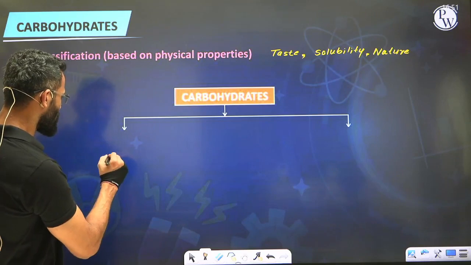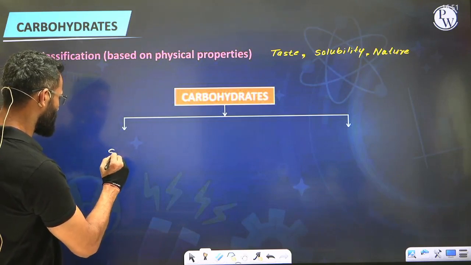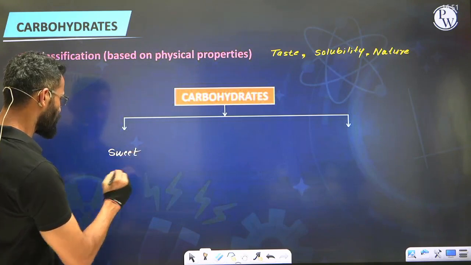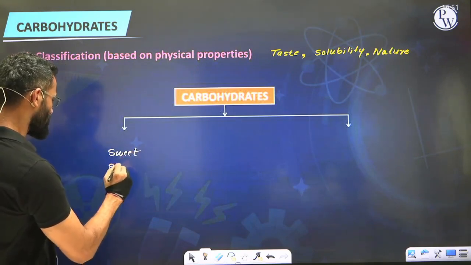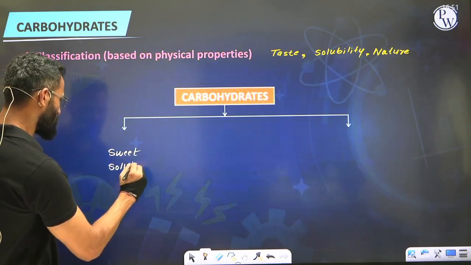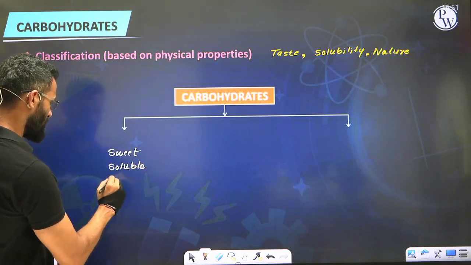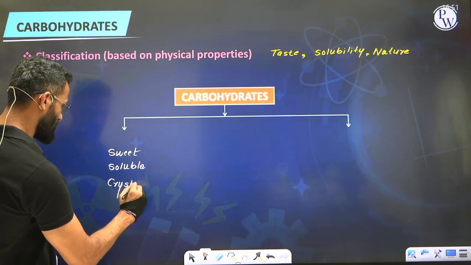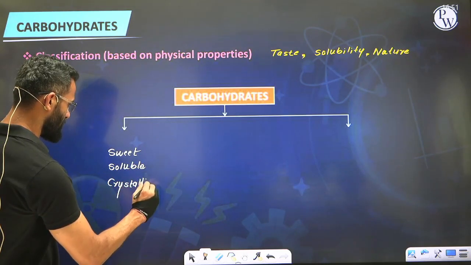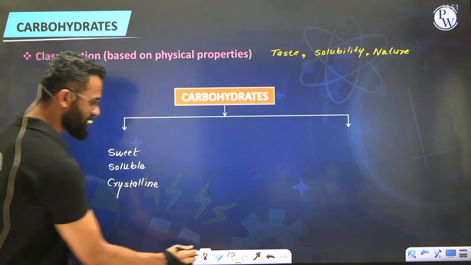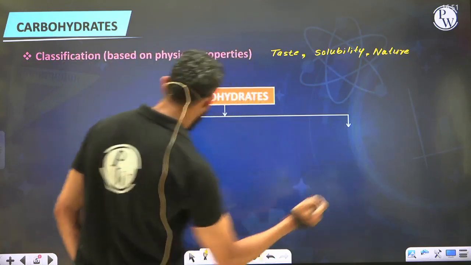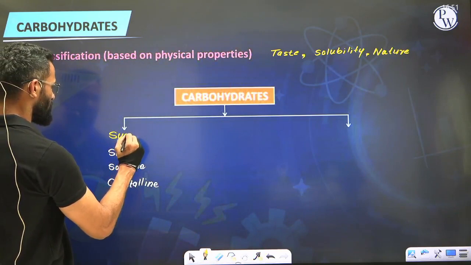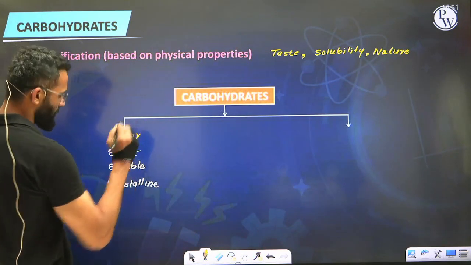When you talk about sugar, it is sweet, it is soluble, and it is crystalline in nature. Isn't it, everyone? These properties which we have jotted down all correspond to sugars.